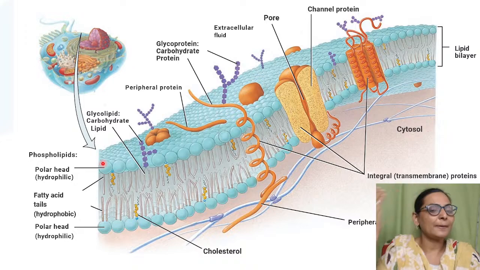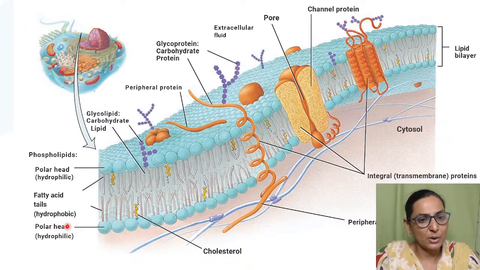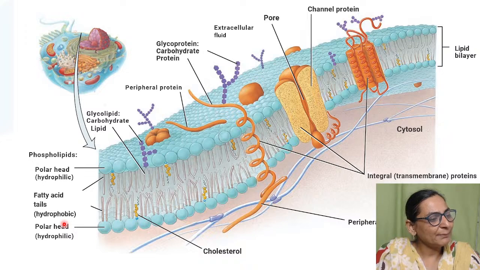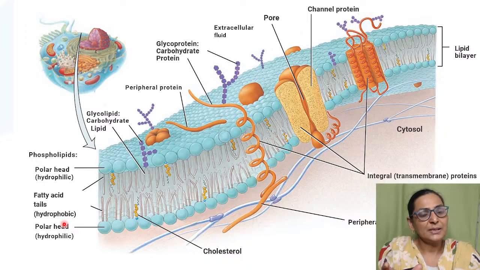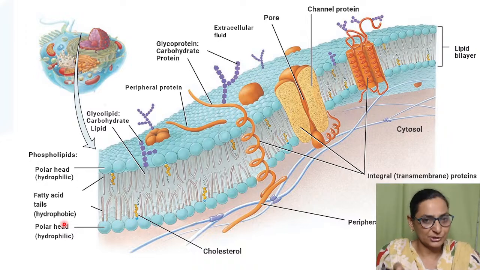I told you that this is a fluid mosaic model. So fluid mosaic model का मतलब क्या होता है कि there is fluidity in the membrane, and this fluidity in the membrane is very, very important because it maintains the lateral diffusion of the proteins as well as of the lipids. Okay, so they are dynamic structures, they are not static, they show lateral diffusion. Now this cholesterol is in the position to maintain the temperature or the transition temperature. That means the adequate fluidity of the membrane is maintained by your cholesterol, right?